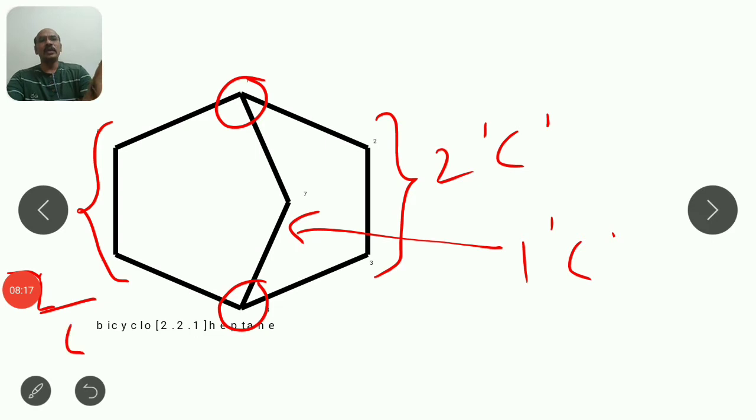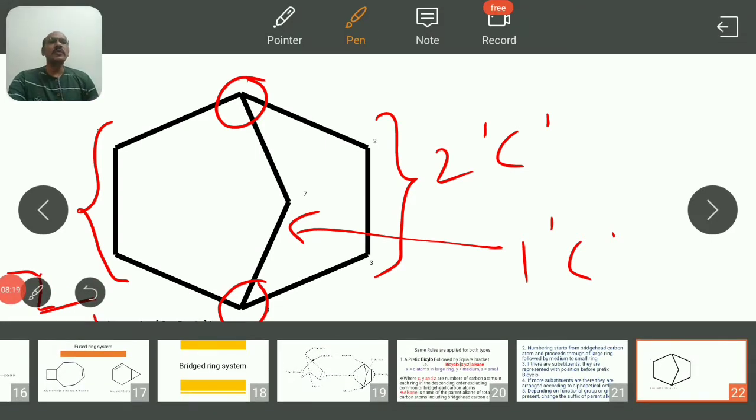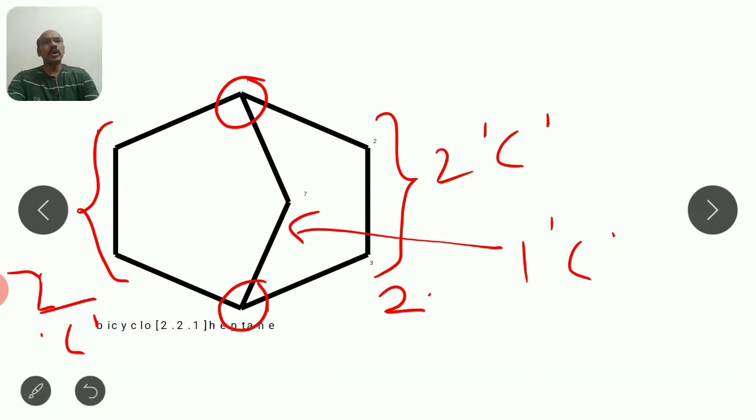Here again 2 carbons are there. So here the values for the square bracket, the larger first, so 2, that is the second one, because 2 are of the same value, and there will be the 1 carbon. Those are the values for X, Y and Z. No substituent in this molecule. No functional group, and total carbons we have to see.